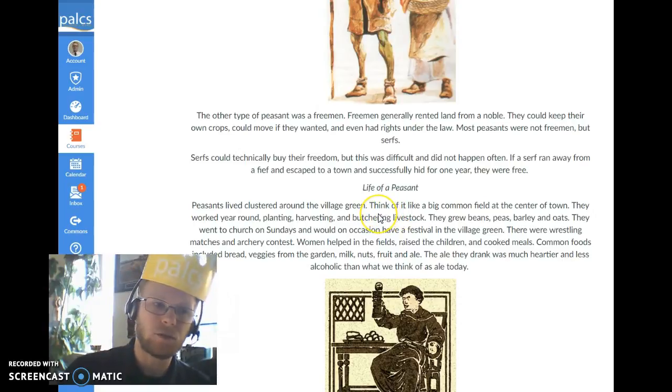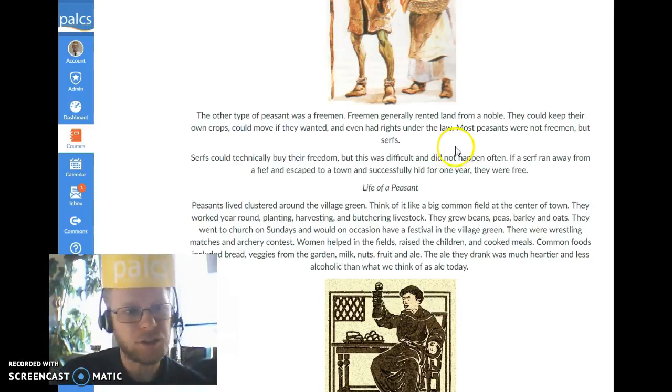The other type of peasant was a freeman. Freemen generally rented land from a noble, so they're paying for it, but they weren't tied to the land. They could keep their own crops, they could move if they wanted to, and even had basic rights under the law. Most peasants were not freemen, but most of them were serfs.